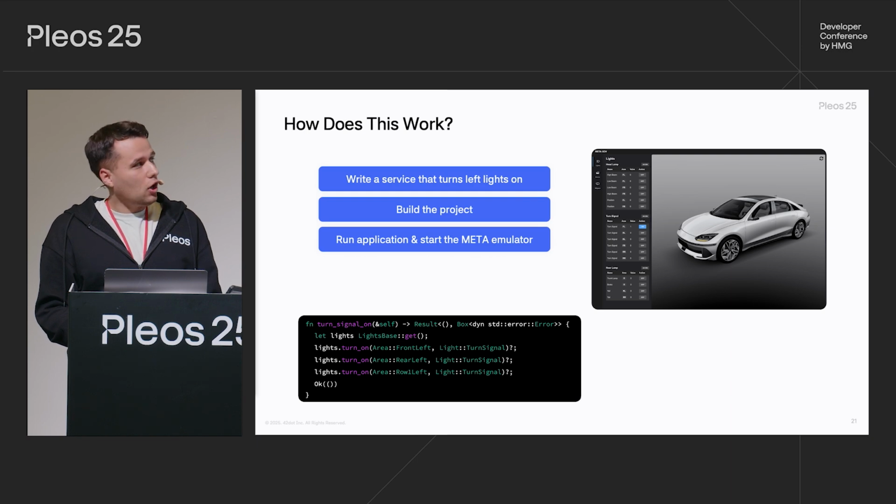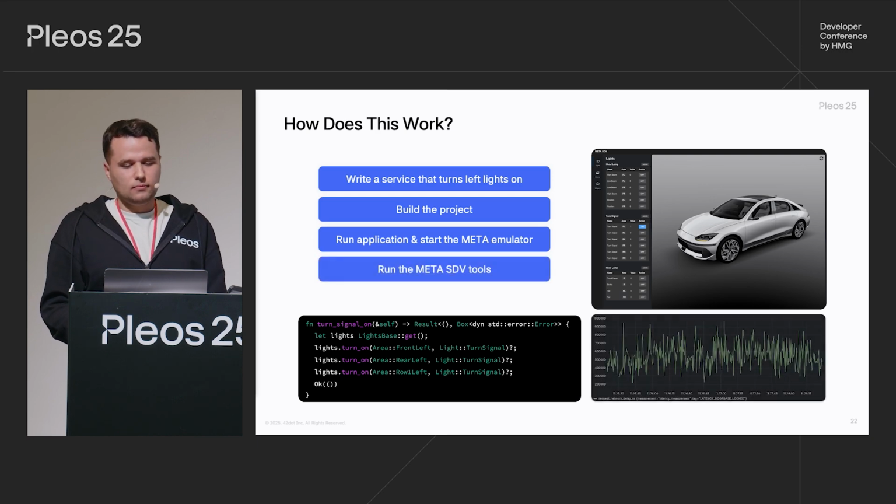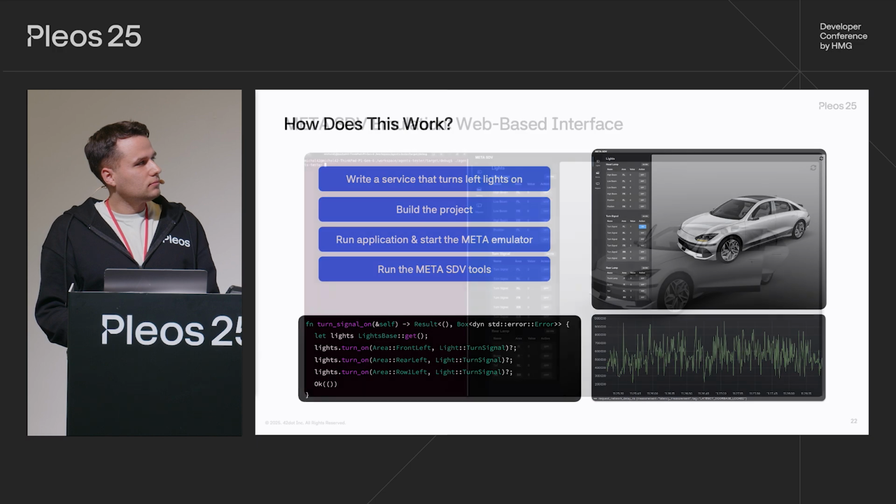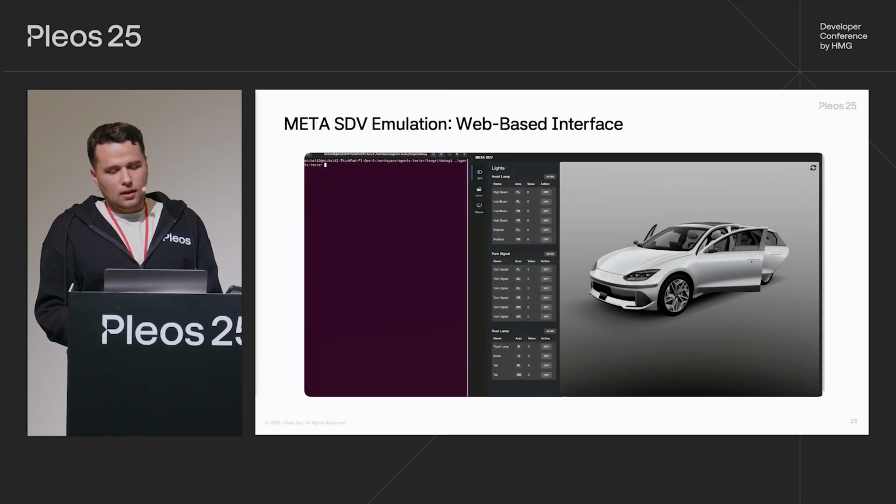In the top right corner, you can see the picture of the emulated web-based interface. If we want to analyze it further, we can use the MetaSDV tools. In the bottom right corner, we can see the picture of the latency analyzer window. But right now, it's a moment to see some concrete examples.